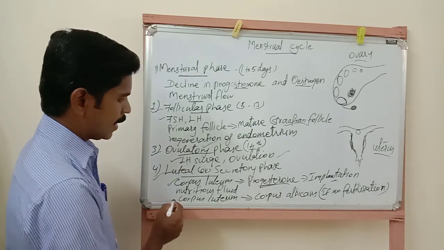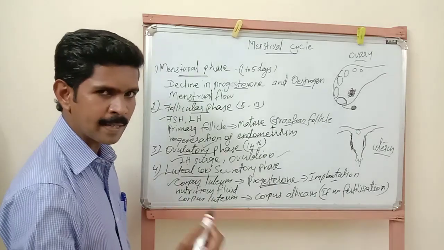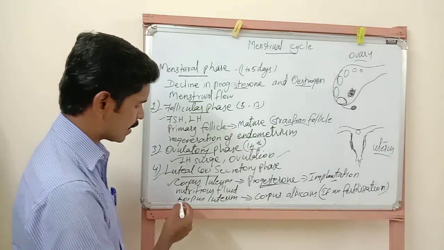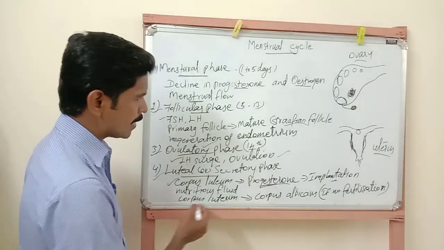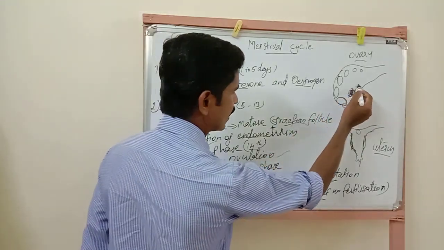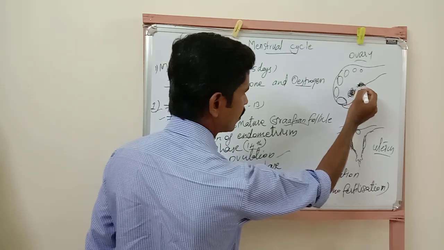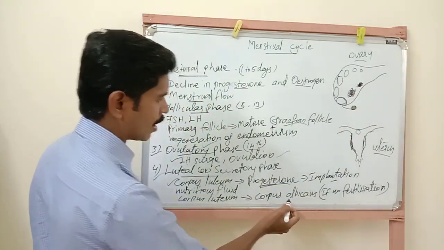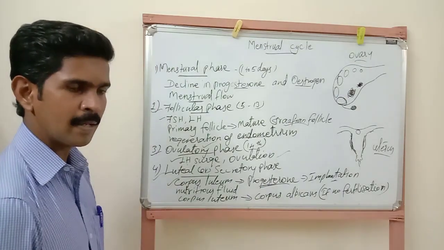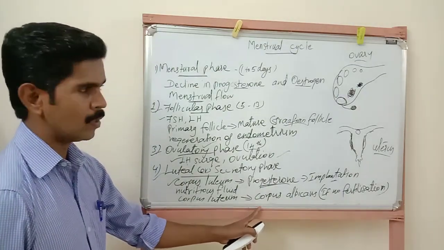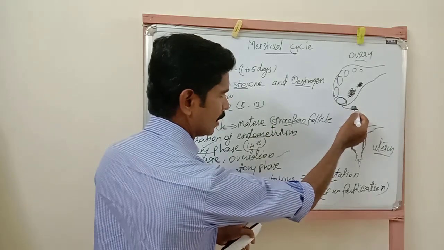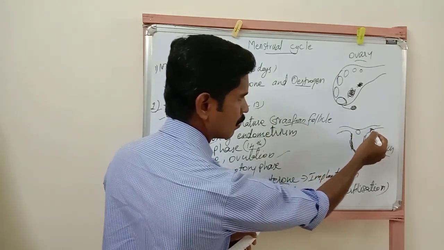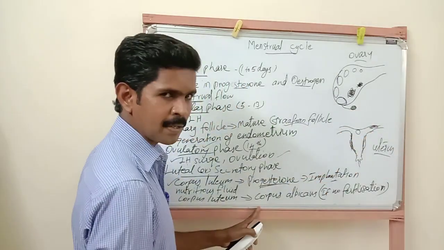Next, say if fertilization does not take place, this corpus luteum degenerates and is formed into another scar tissue. This is called corpus albicans. After the removal of egg, the egg should come to the oviduct, the fallopian tube, for fertilization.